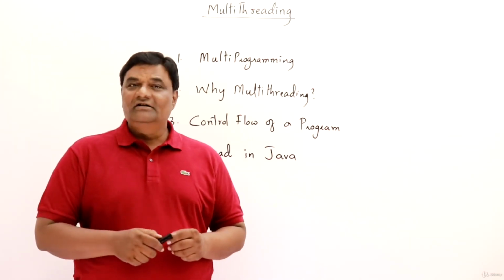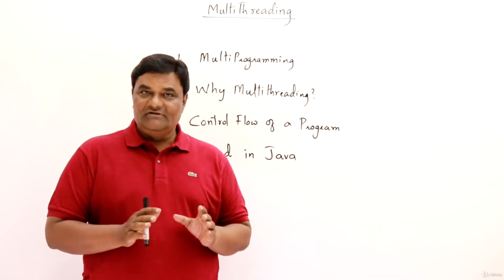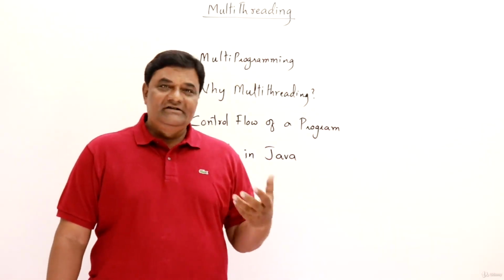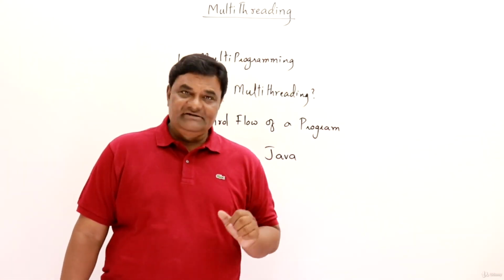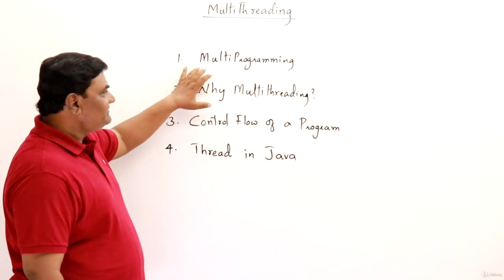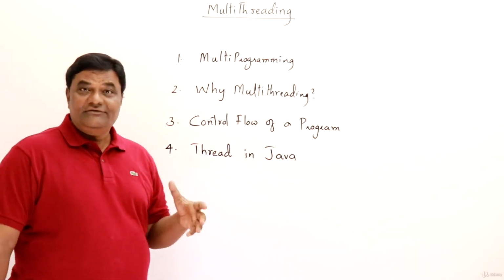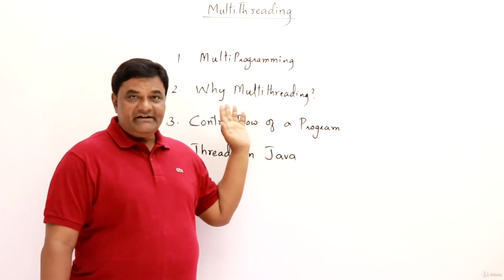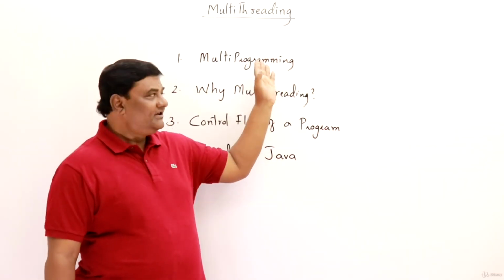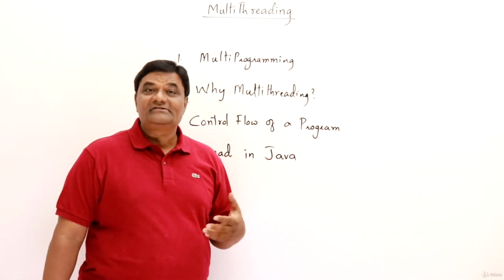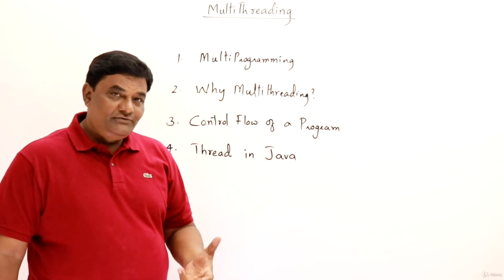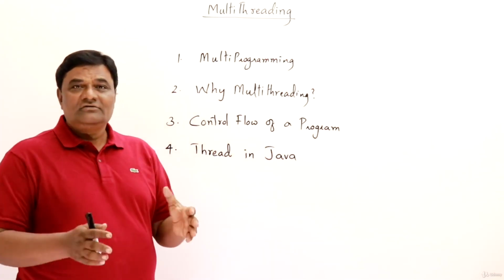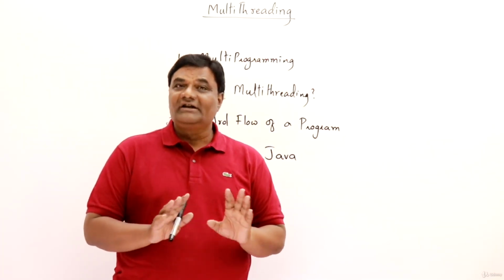I am going to start a very interesting topic in Java, that is multi-threading. So for understanding multi-threading, you have to know a few concepts. I'll first talk about what is multiprogramming and the forms of multiprogramming, then why we need multi-threading. What is multi-threading we will understand here, then I will explain what is the use, what we can achieve using multi-threading. Then control flow of a program, meaning how normally a program works without any threads.